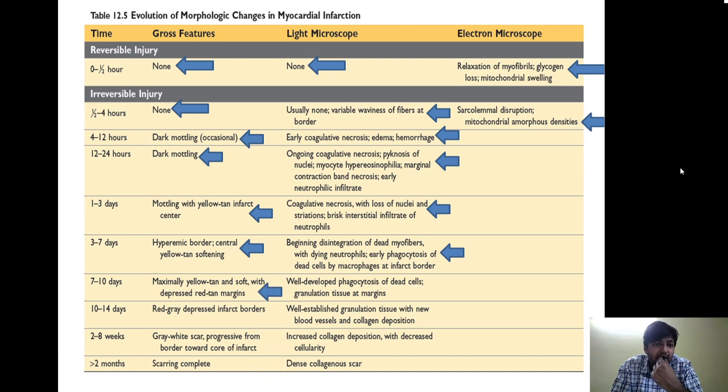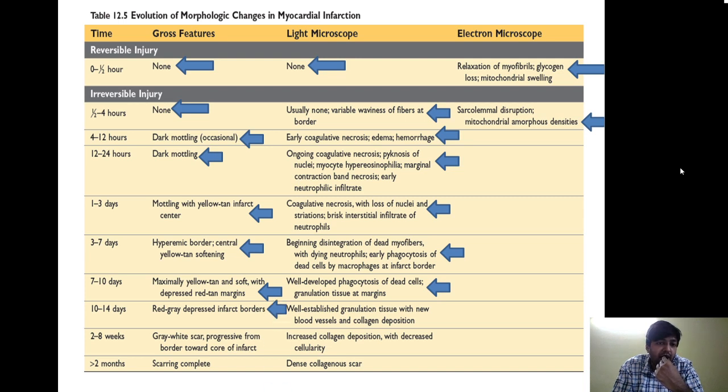By 7 to 10 days, grossly the center becomes maximally yellowish in color and very soft, and the margins are depressed, with red margins at the periphery. Remember one thing, that under the microscope in 7 to 10 days there is a lot of phagocytosis. There is well developed phagocytosis of the dead cells and the granulation tissue starts to appear at the margin.